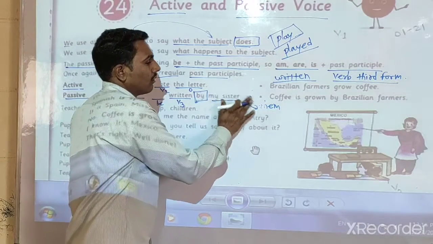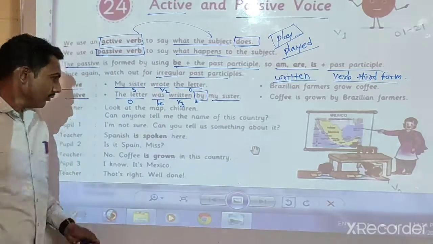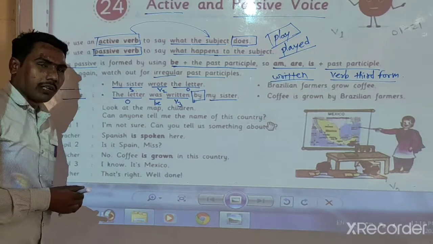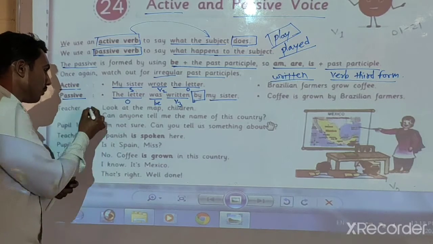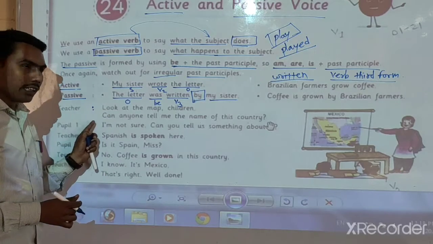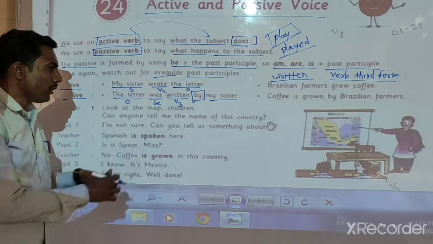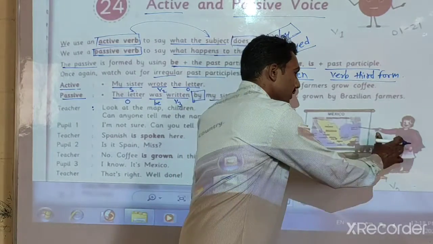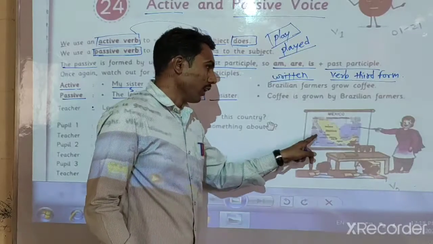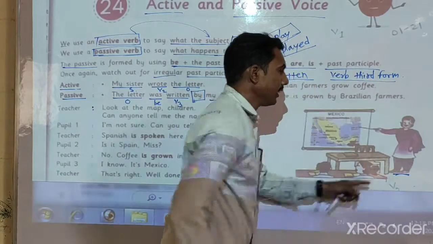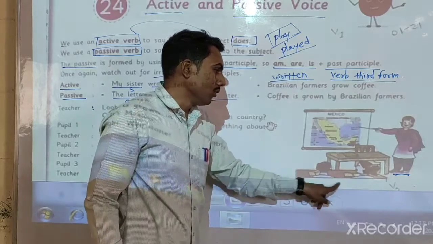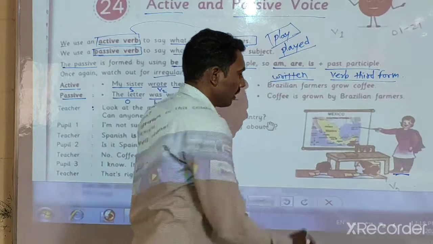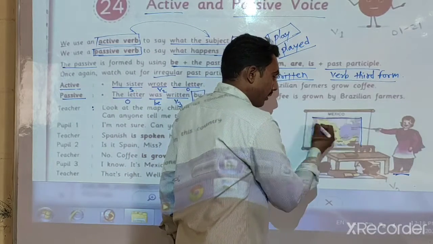Now look here, there is one dialogue. Okay, our conversation is here. Now here is one conversation. Look here, teacher. Teacher said, these two dots mean it is said. Teacher said, look at the map, comma, children. Okay, here is the teacher. You can see in your book also. The teacher said to these children. Okay, here is the one map.